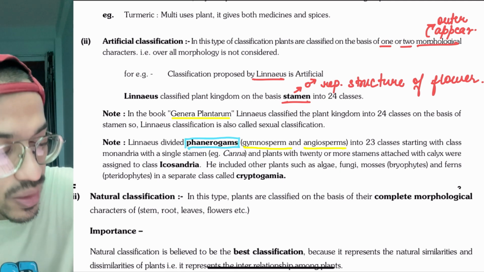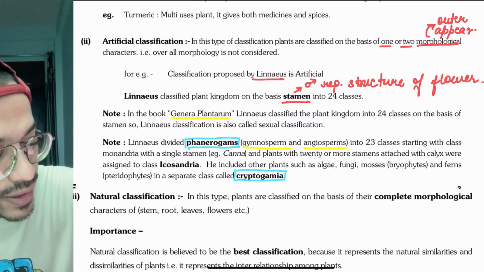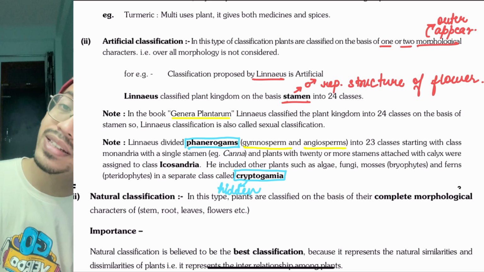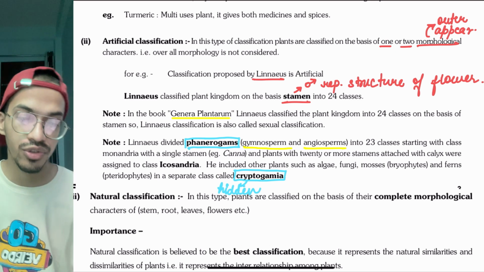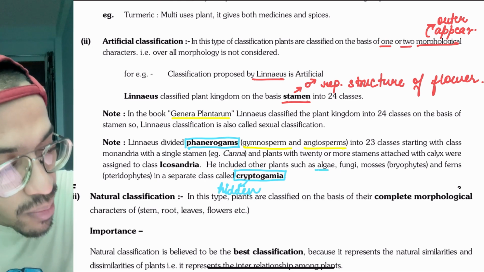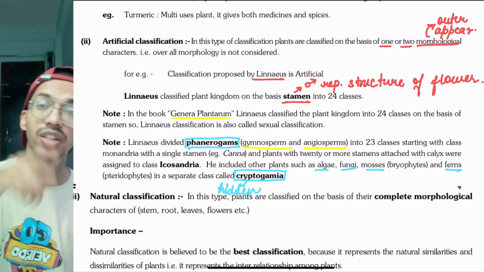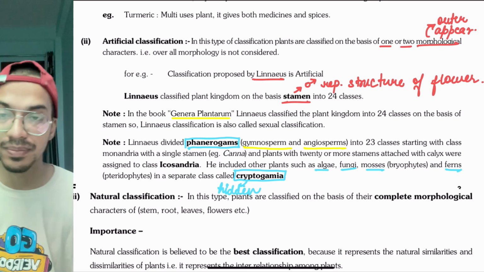The other category was cryptogams. The word crypto itself means hidden. So cryptogamia means hidden gamete-forming structures or hidden sex structures. There come your algae, fungi, mosses and ferns. Did you see that this artificial classification put fungi also into the plant kingdom?